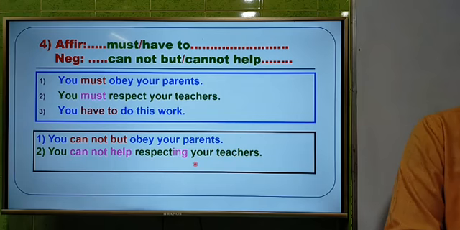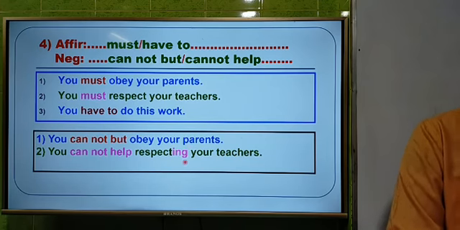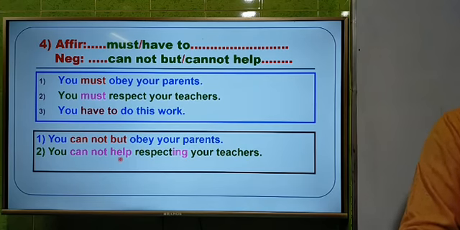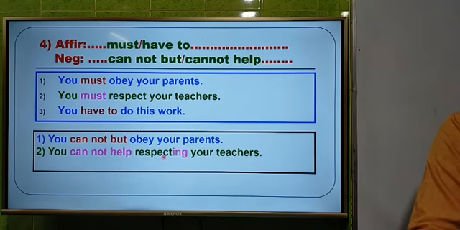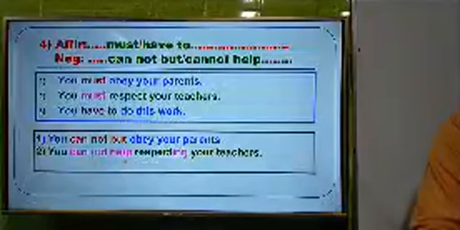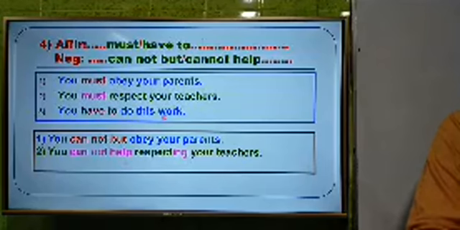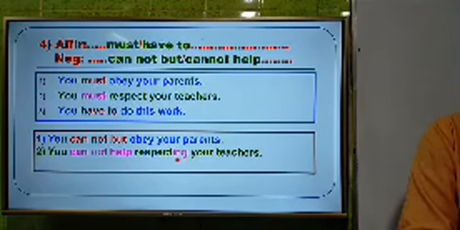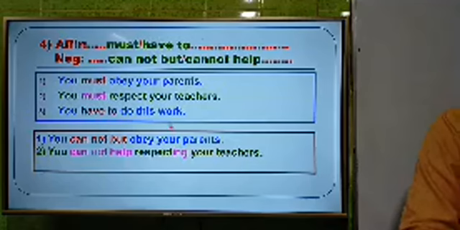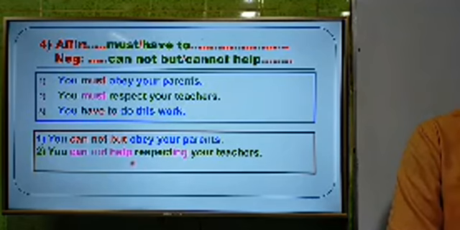Dear students, you just look at the screen. Here I have added ing after the verb. Yes, this is the difference between the 2. If you use cannot help, you have to add ing after the verb. But if you use cannot but, you cannot add ing with the verb. Then it would be, you cannot but respect your teachers. And as I have used cannot help, I have to use ing with the verb. Okay, this is the difference between cannot but and cannot help. So dear students, let's go to the third one.